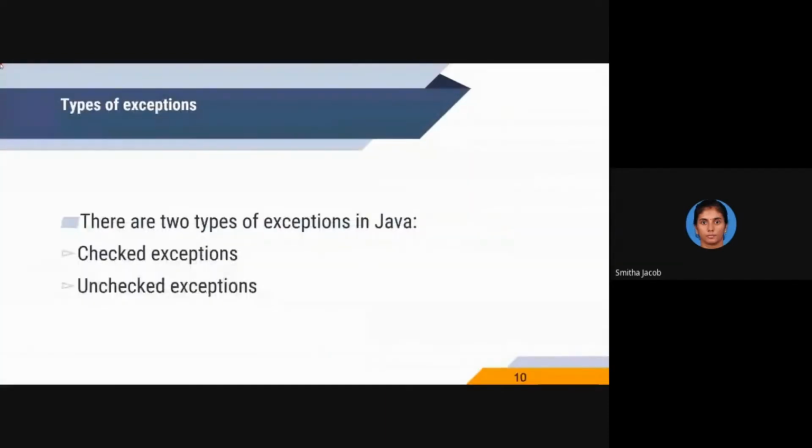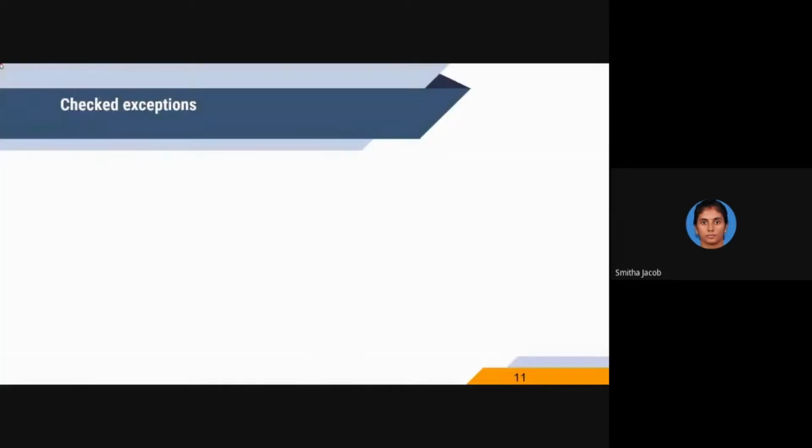There are two types of exception, two categories of exception. One is called checked exception and the other one is unchecked exception.